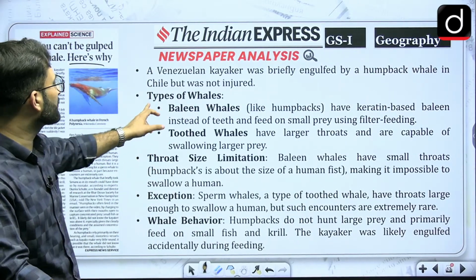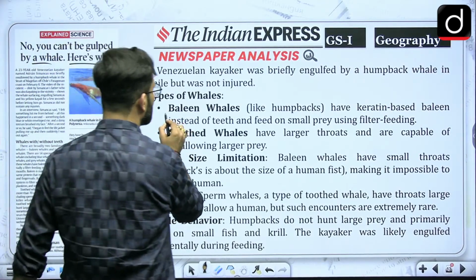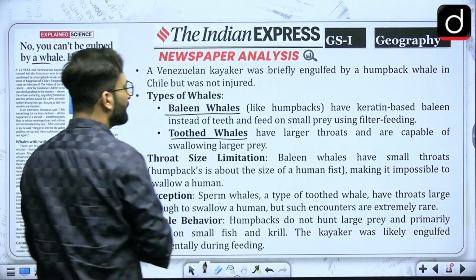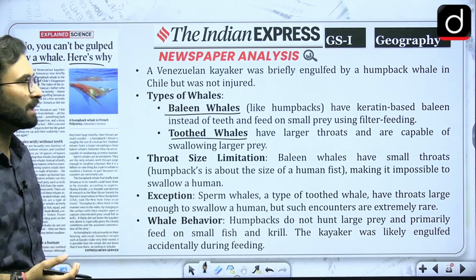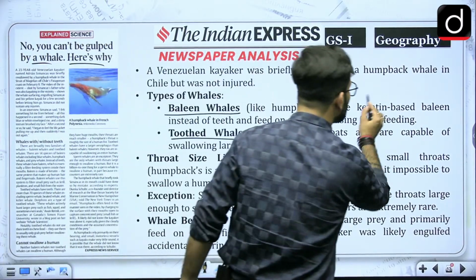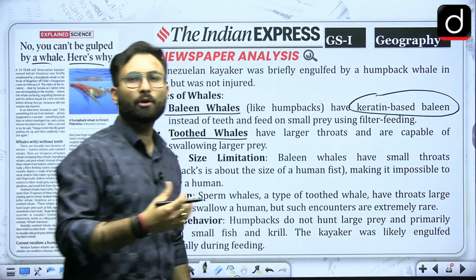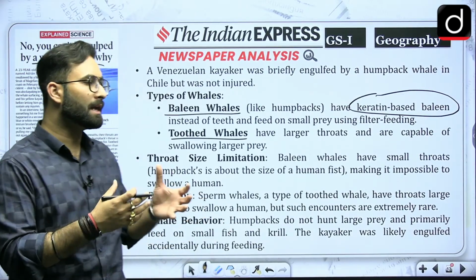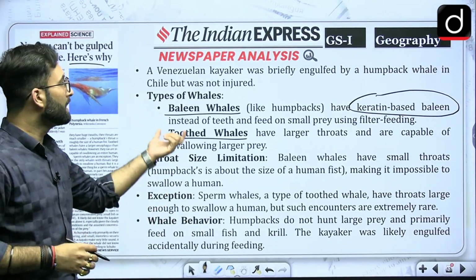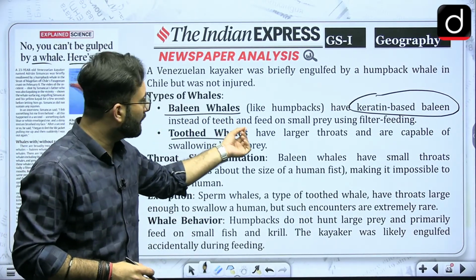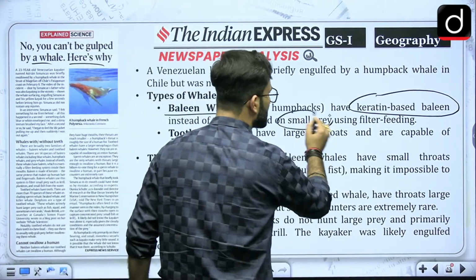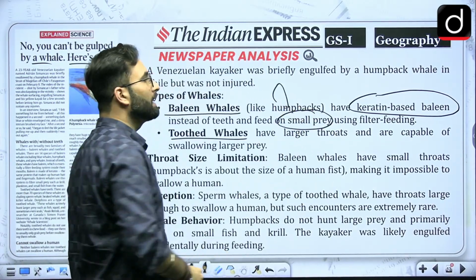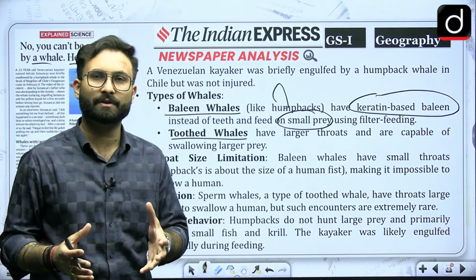Now here you can see the types of whales. There are two kinds of whales, baleen whales and toothed whales. Baleen whales, and the humpback is one example of that, have keratin-based baleen and do not have teeth. They have baleen instead of teeth, and feed on smaller prey. Since the humpback is one such kind and a human is a large prey, they cannot have it.